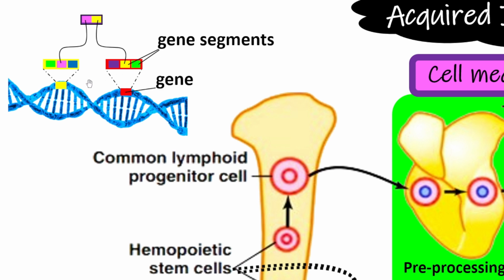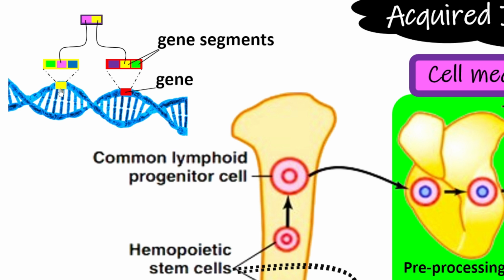Now, what will happen is that gene segments from these 2 genes will interact with each other. For instance, this pink segment from the yellow gene and this yellow segment from the red gene will form a combination, and they will decide one single type of lymphocyte clone.